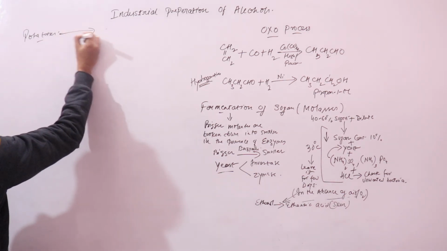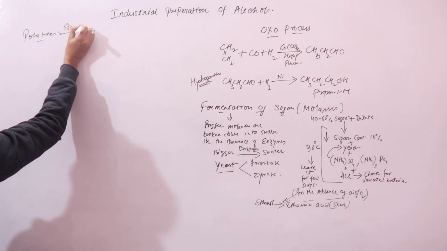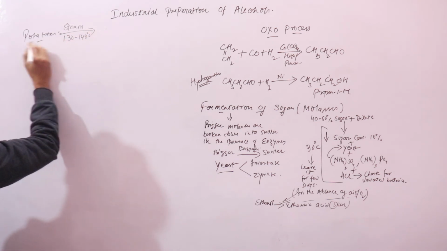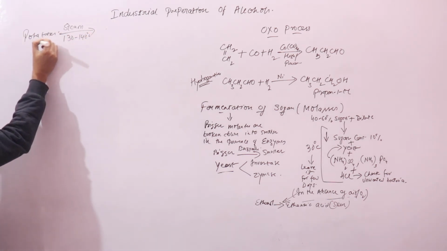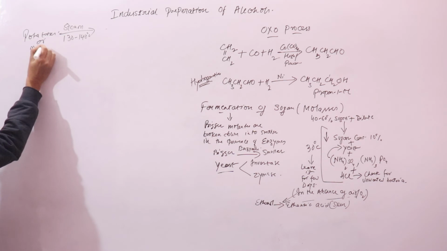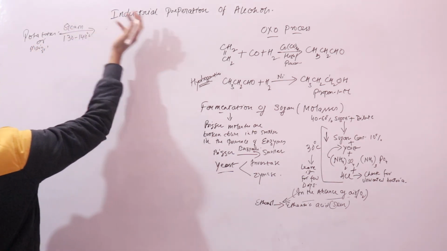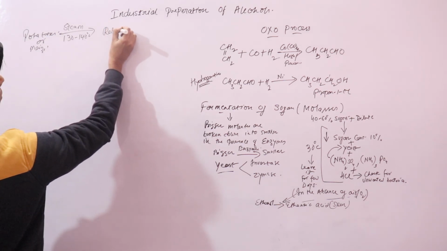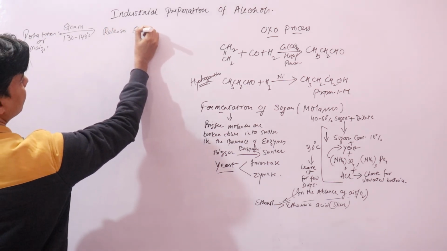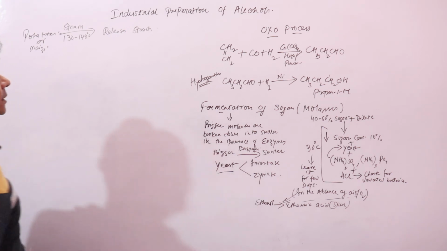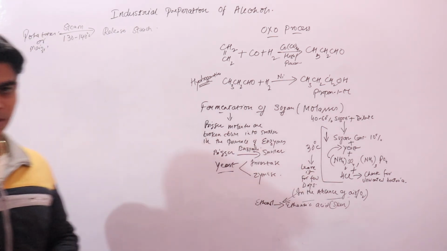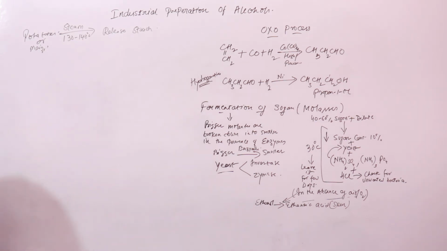You subject it to steam at a temperature of around 130 to 140 degrees Celsius, where the starchy material, potatoes or maize or rice, will release starch. Then you add barley to it, germinated barley that contains the enzyme diastase.